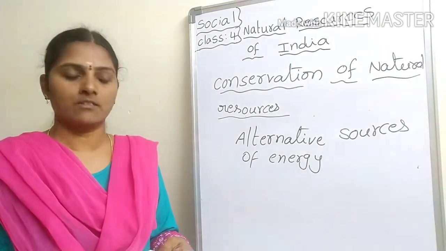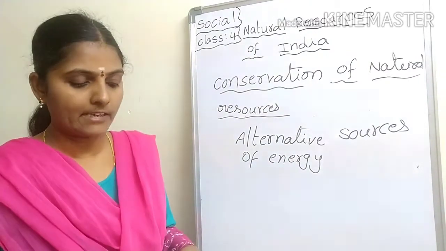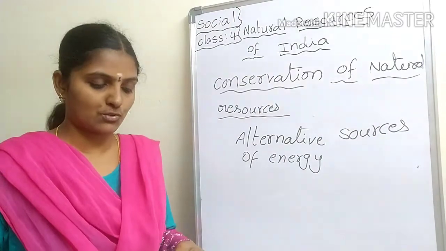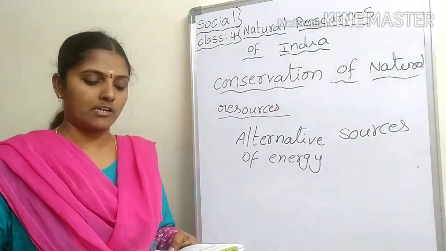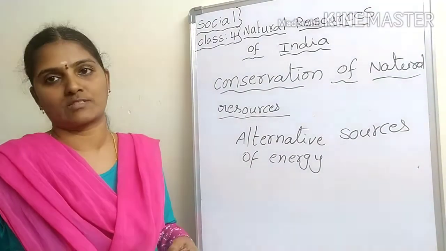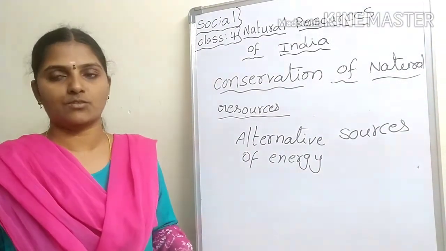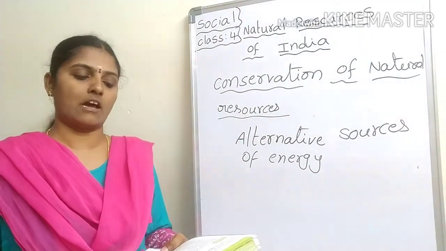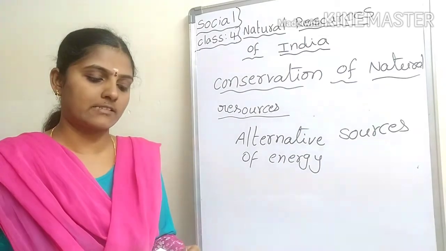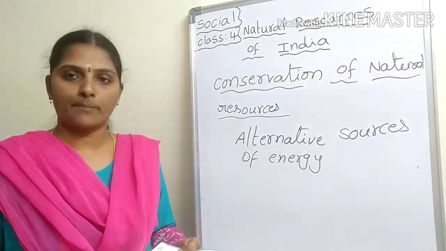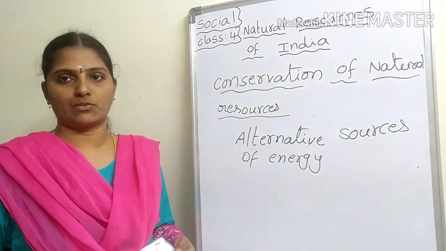Minerals, metals, fossil fuels, air, water, and other such resources which are useful in our daily lives are known as natural resources. There are two types of natural resources: renewable resources and non-renewable resources. Air, water, and sunlight are renewable resources. Petroleum, coal, and metals are non-renewable resources.